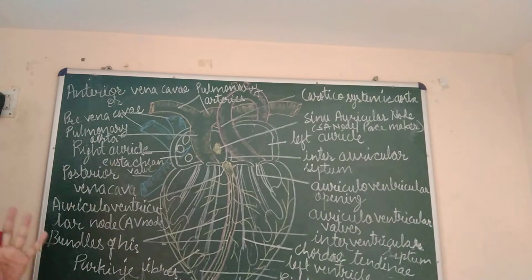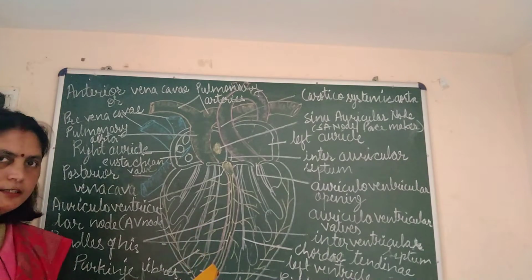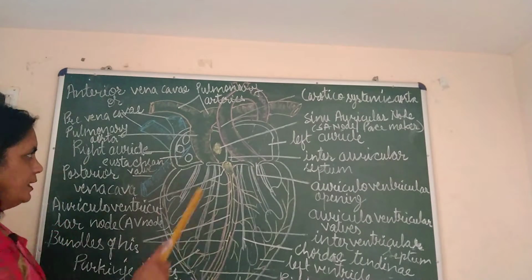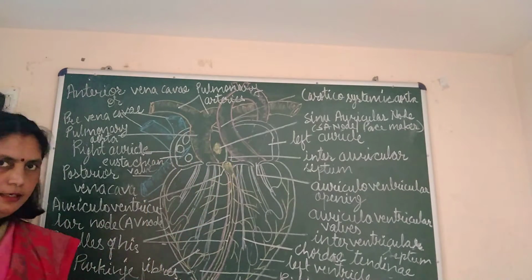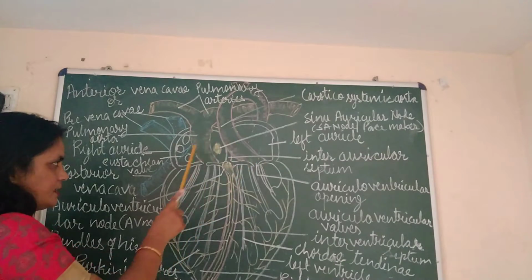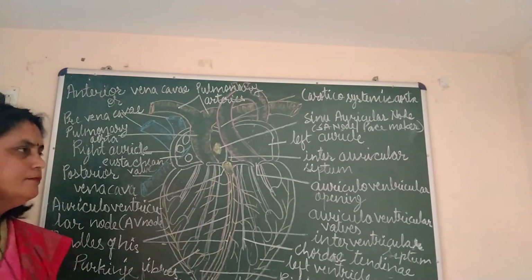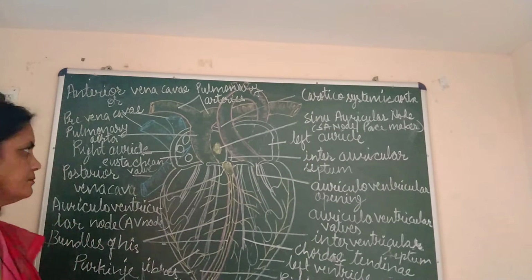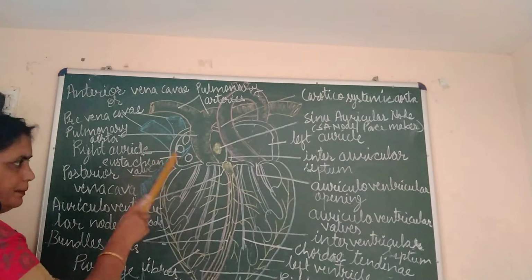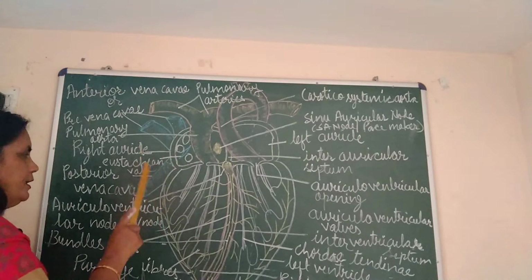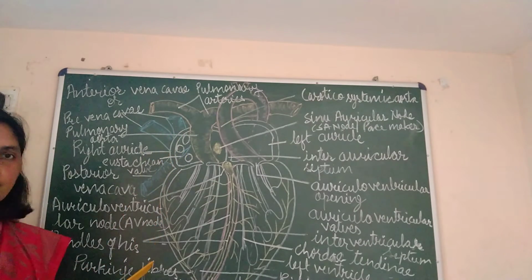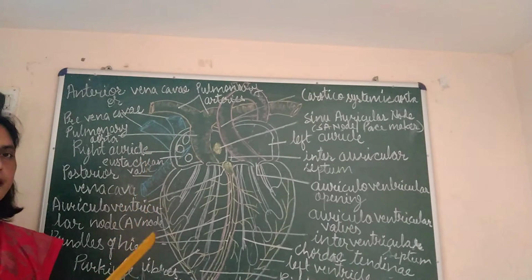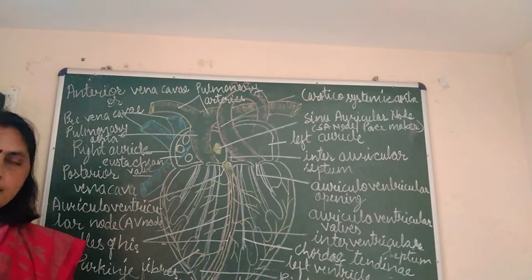Let me repeat so that it may be clear to you. Children, in the upper part there are two auricles, right and left. These are separated by a septum called the interauricular septum. Three vena cava open into the right auricle by three separate openings, controlled by the Eustachian valve.